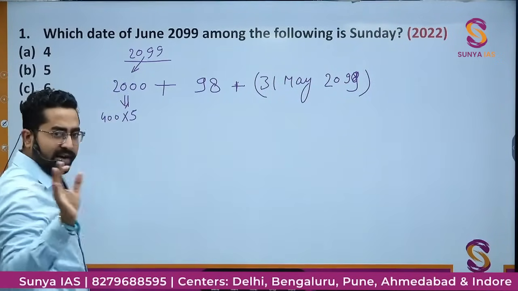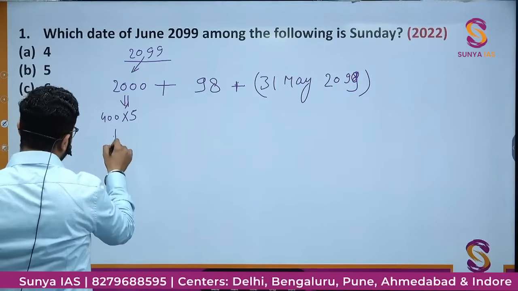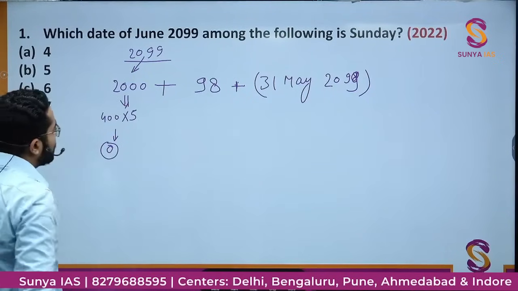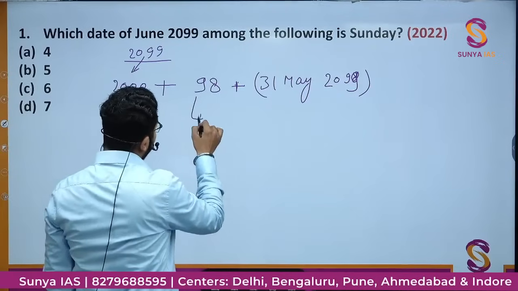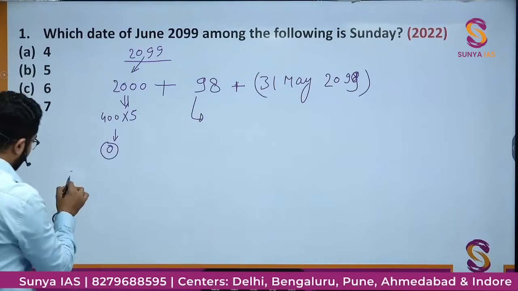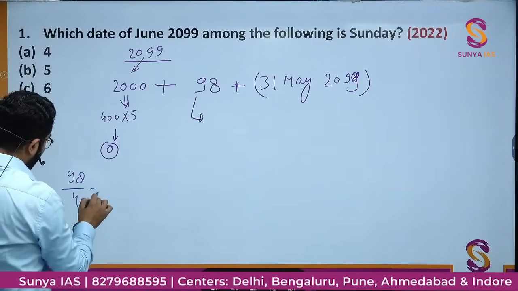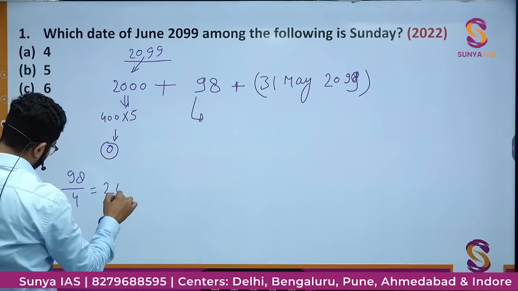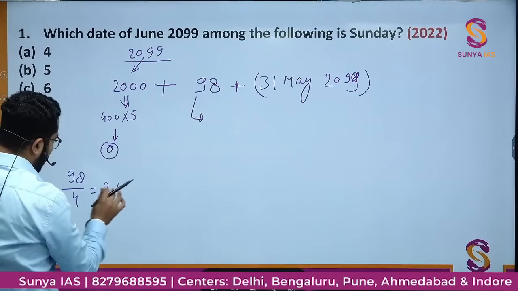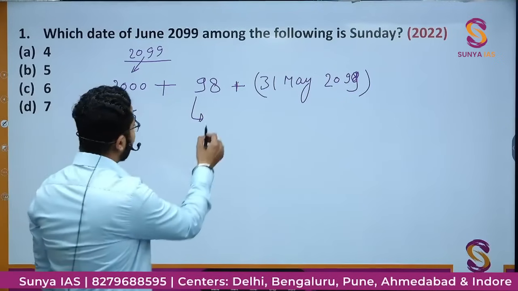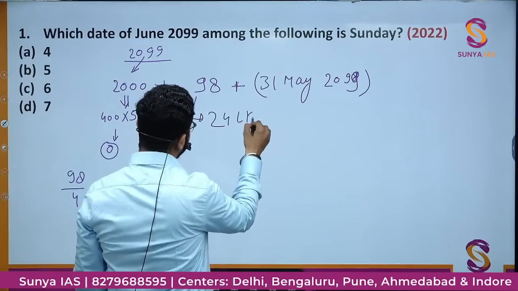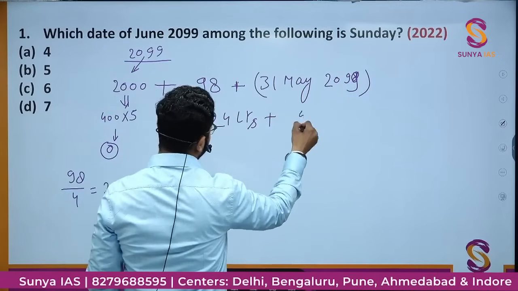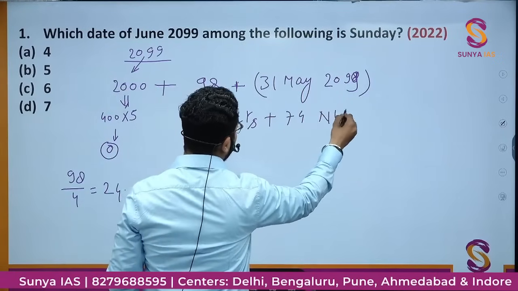In 400 years there will be 0 odd days, so 400 into 5 will be 0 odd days. Okay. 98, so if 98 I'll divide by 4, you can see 24 point something. That means there will be 24 leap years plus 98 minus 24, 74 non-leap years.